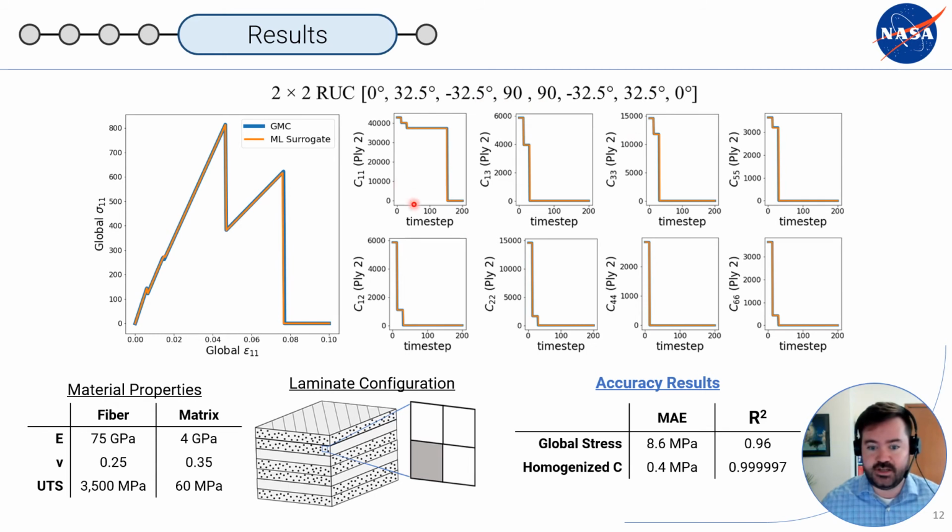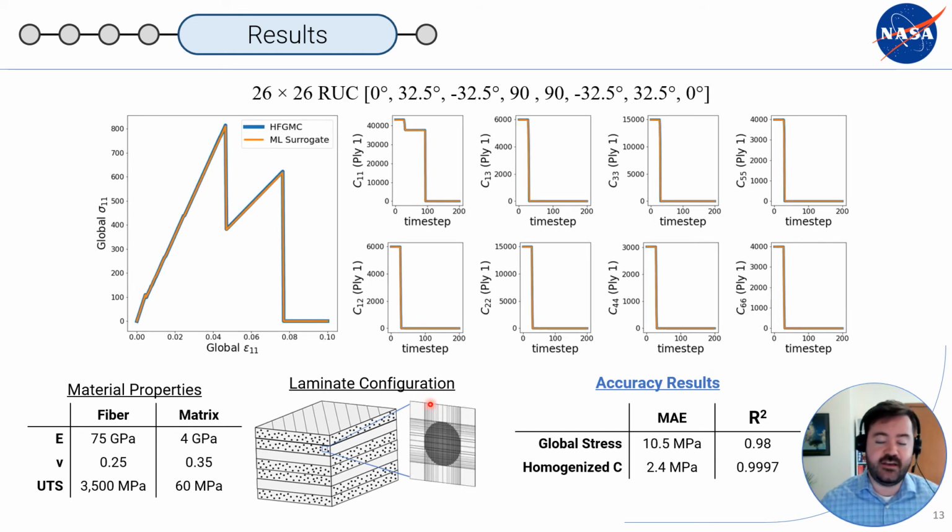And here are the homogenized stiffness values at each time step that the microscale model reported, with the machine learning surrogate in yellow and GMC in blue. Overall, when run for a bunch of different laminates, a bunch of different simulations, on average, the mean absolute error for the global stress strain curve was about 8.6 megapascals, with this R-squared value, and the homogenized stiffness error was about 0.4 megapascals.